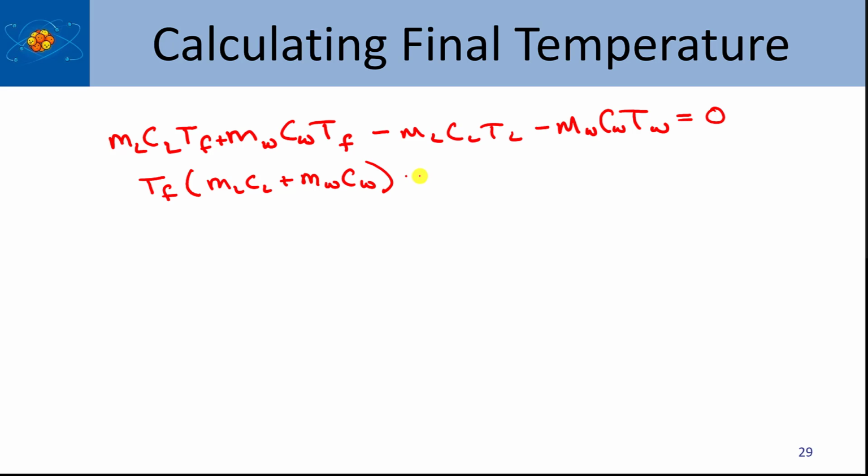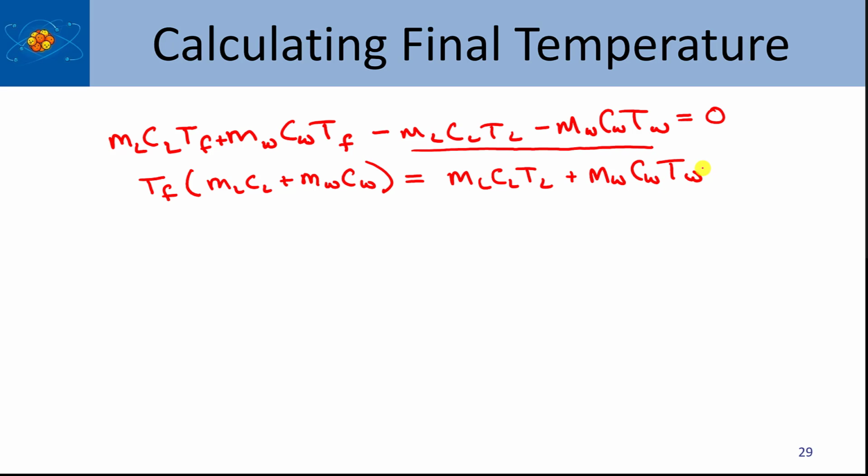And then I'm going to bring both of these terms to the other side. So I'll add them to both sides, and I'll end up with MLCLTL plus MWCWTW, like this.